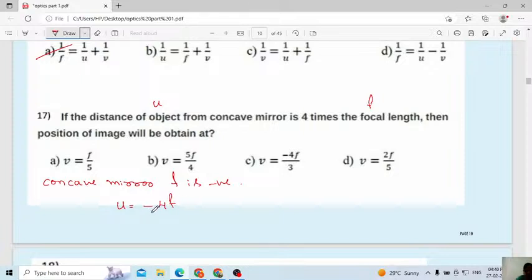Here the minus sign means we are using the concave mirror. Always remember, in the case of a concave mirror, focal length is negative. But here they have given the condition that the distance of the object from the concave mirror is 4 times the focal length, 4 times of f.